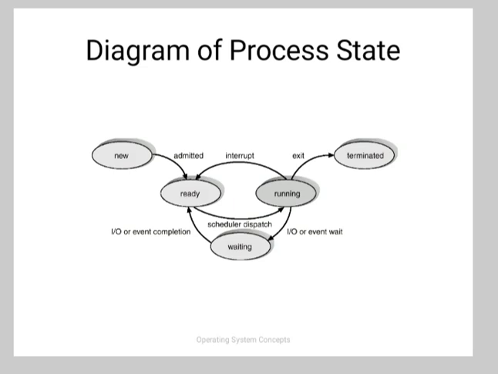And the last one is terminated, which means the process has finished its execution. Now in this diagram, blocked is shown by waiting.